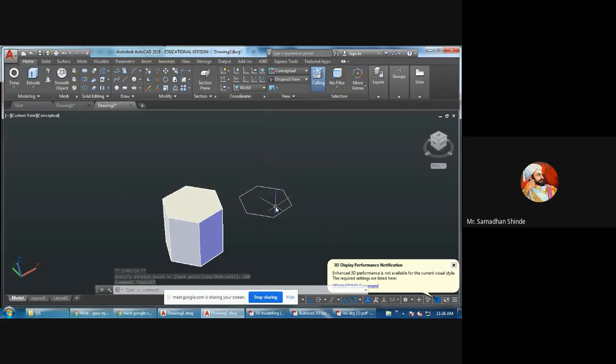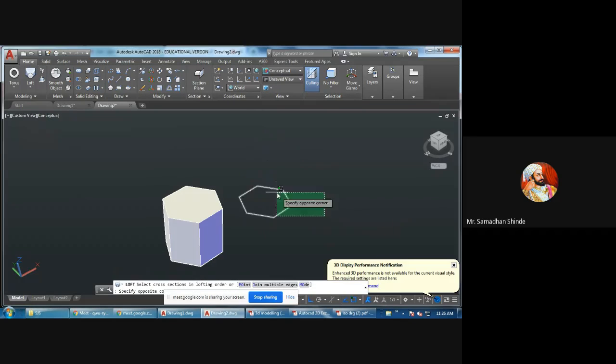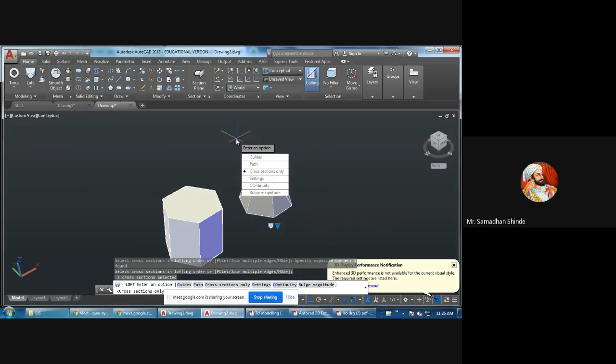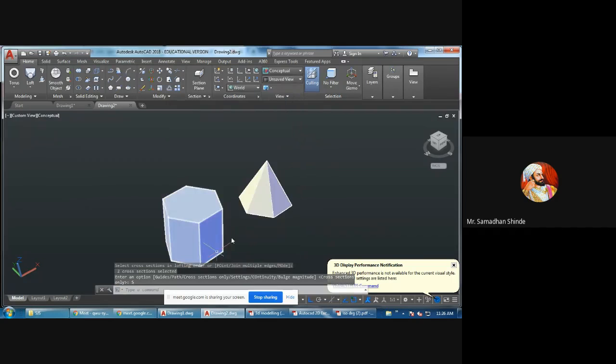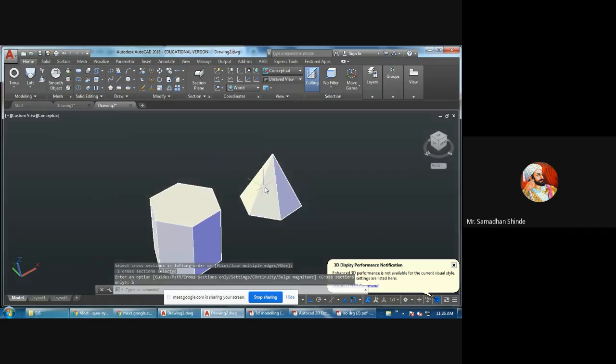There is a command called loft, L-O-F-T, to join cross-sectionals or two objects like this. Enter. I want ruled surfaces, not smooth. It will be something like this.